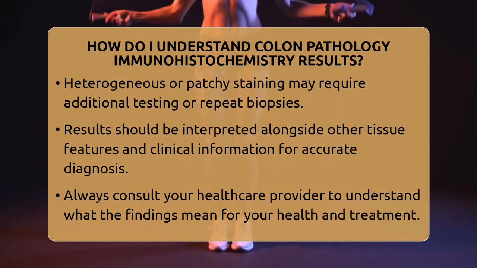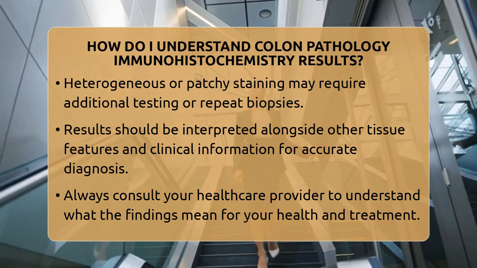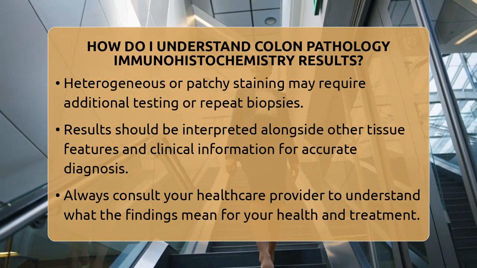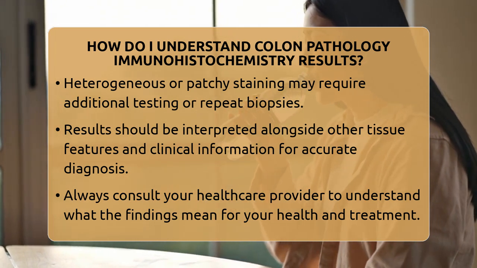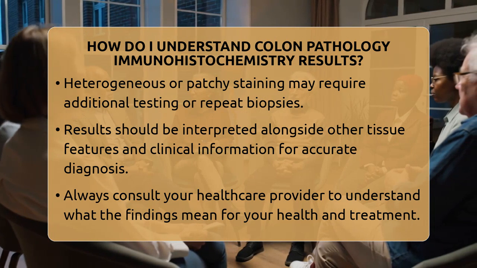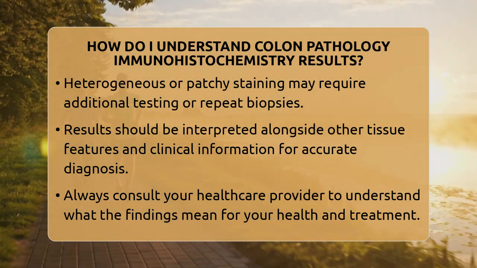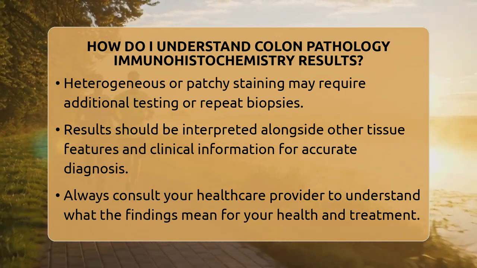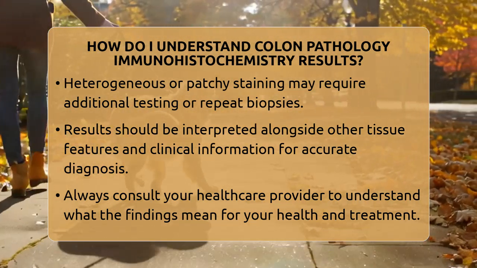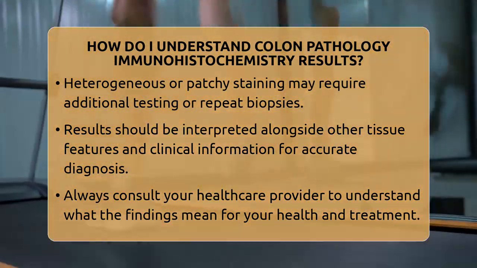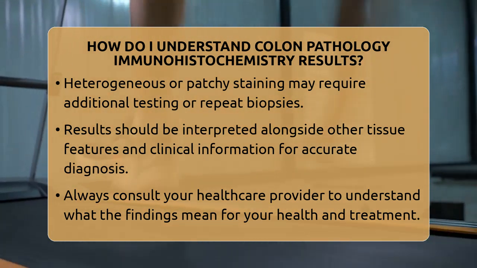Your healthcare team will review the report carefully and discuss what it means for your diagnosis and treatment options. Remember, understanding these results is about recognizing patterns and knowing that they are pieces of a larger puzzle. Always consult with your doctor or a specialist who can explain what the findings mean specifically for you. They can help interpret the results in the context of your overall health, family history, and treatment plan. Immunohistochemistry results are powerful tools that, when understood correctly, can guide personalized care and improve outcomes.